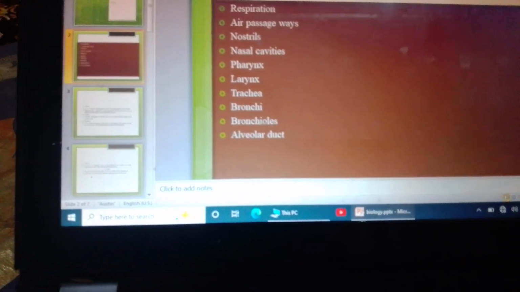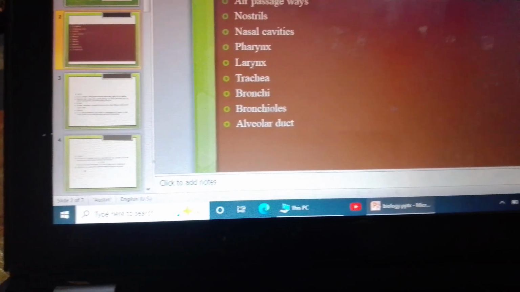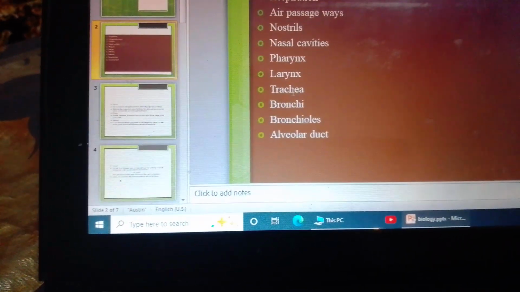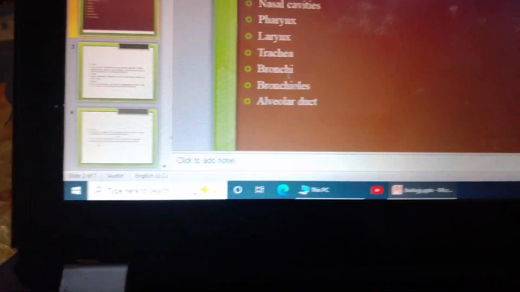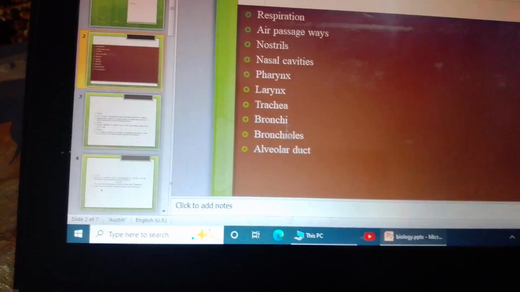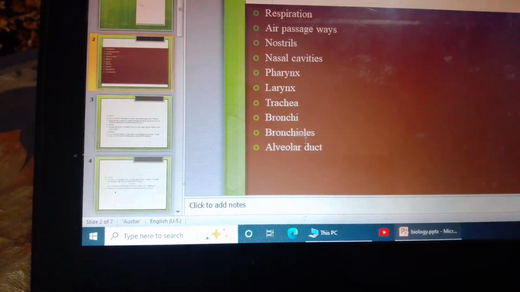Respiration process consists of air passageways. Firstly, air enters through nostrils, then it enters into nasal cavity, goes into pharynx, and enters the larynx. Following this, the trachea, and the trachea ultimately leads into bronchi. Bronchi then divide and subdivide into bronchioles, and they lead the passage of air into alveolar duct.